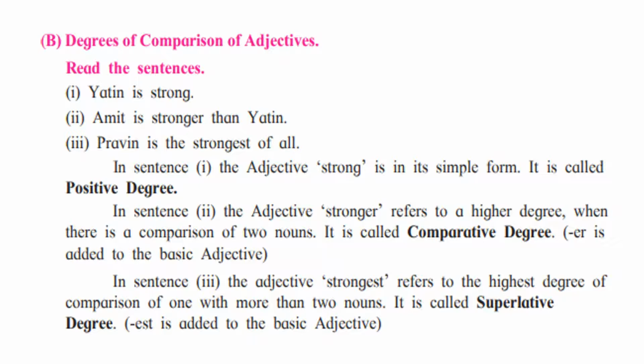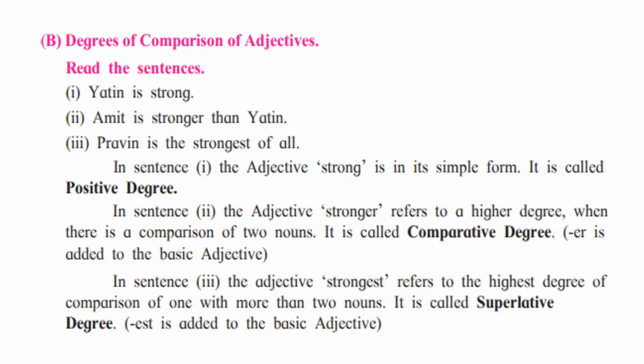Degrees of comparison are of three types. First is the positive degree, in which strong is used as it is. In comparison of Yatin with Amit, strong becomes stronger, that means er is added to the basic adjective.